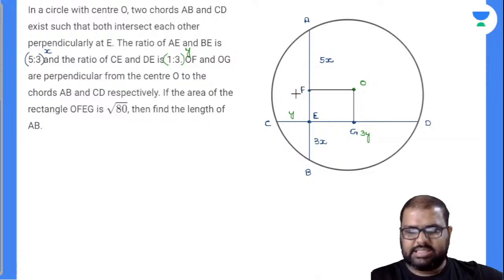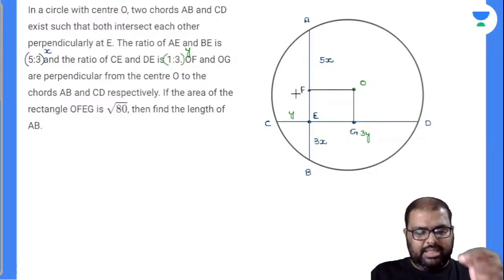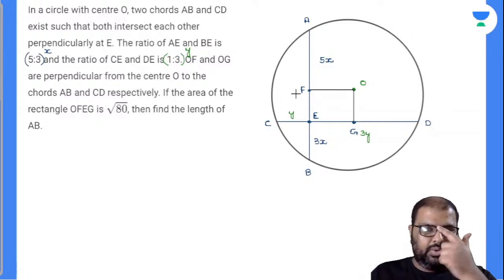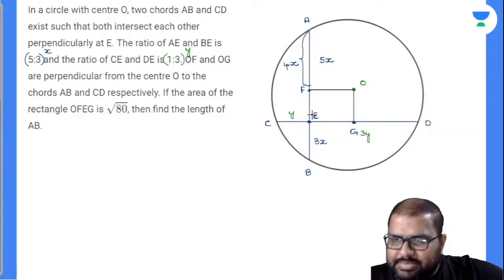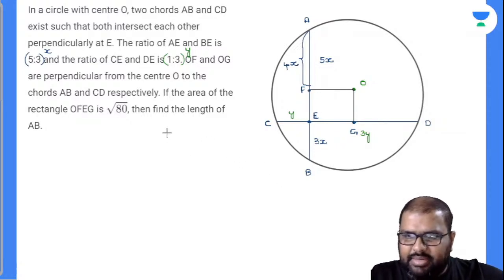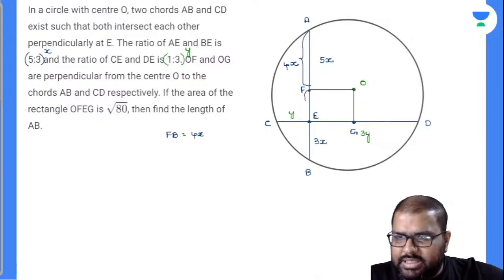We have a point in circles: when you drop a perpendicular from the center of the circle onto the chord, this perpendicular OF will divide the chord into two equal halves. So see here, AB value is 3x plus 5x, 8x. So AF value will be how much? AF value will be 4x, because half of 8x. Now this part, FB, is equal to 4x. I know EB is 3x, so what will be this point? This point will be x. Can I decide this? Yes, perfectly.